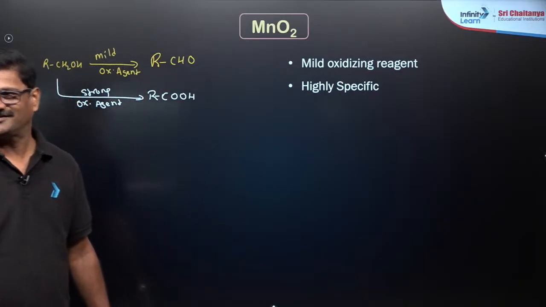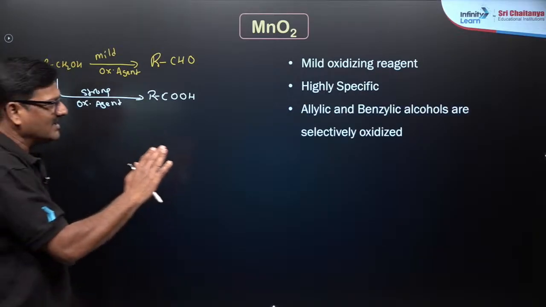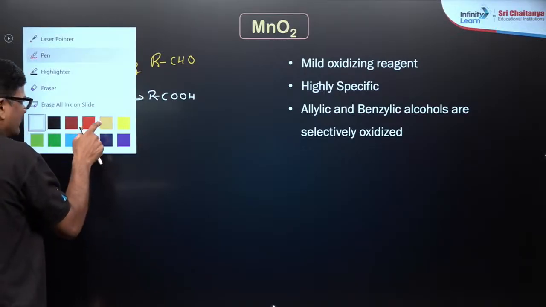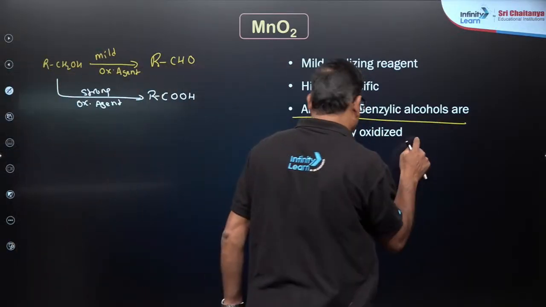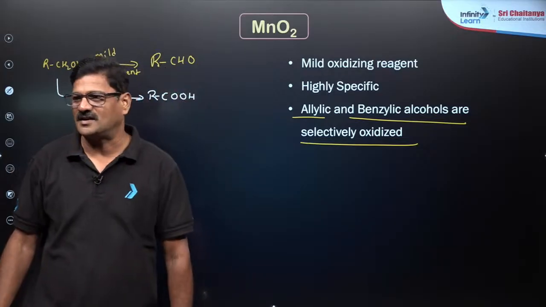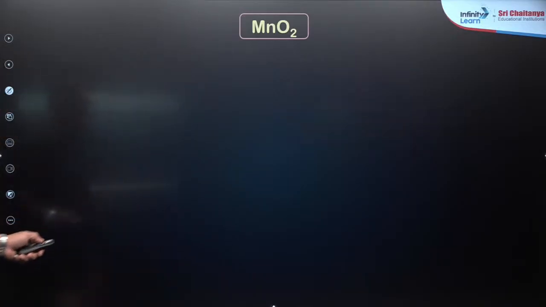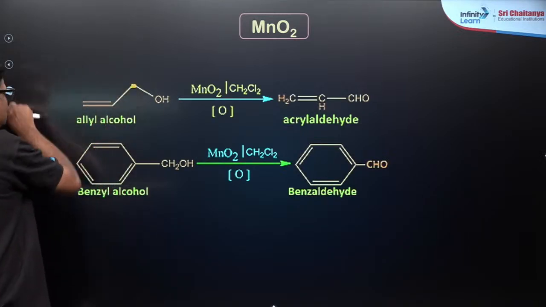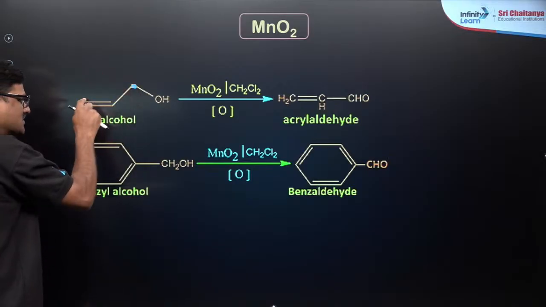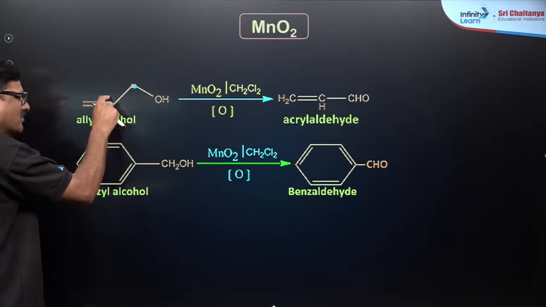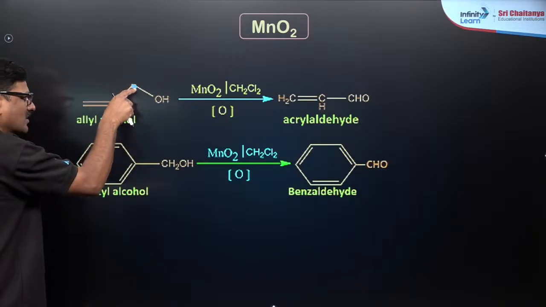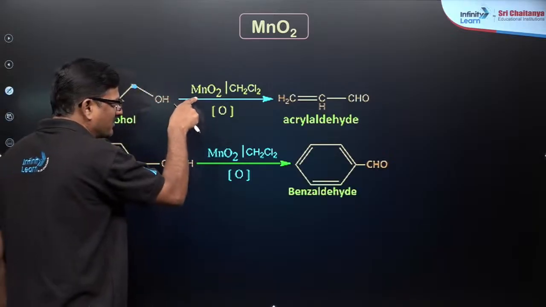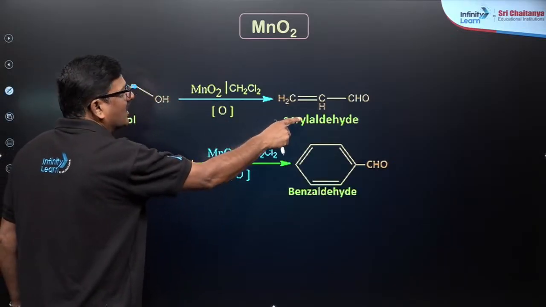Fine? Any doubt? Now moving ahead, allylic and benzylic alcohols are selectively oxidized. It's a really noteworthy point. Say, for example, with MnO2: the carbon that is directly attached to the carbon-carbon double bond is called the allyl carbon. An alcohol present on the allyl carbon is called an allyl alcohol. It is treated with MnO2 and gives acrylaldehyde.